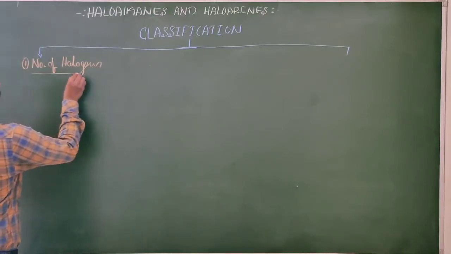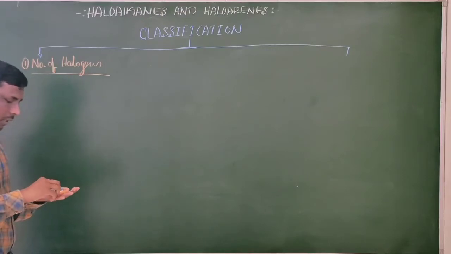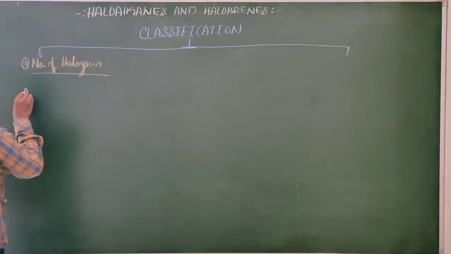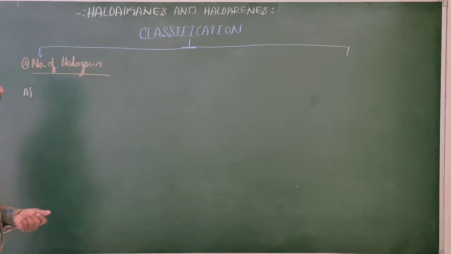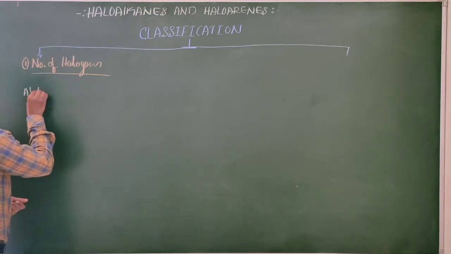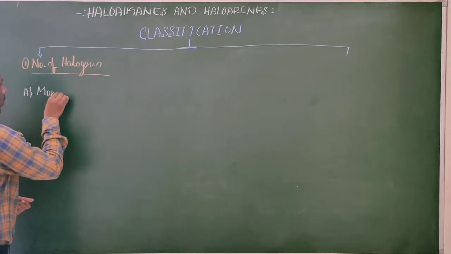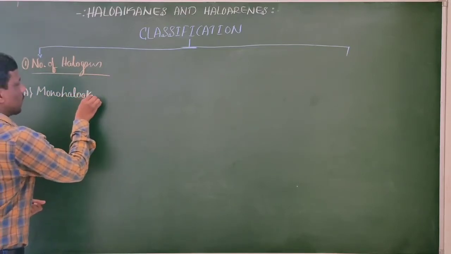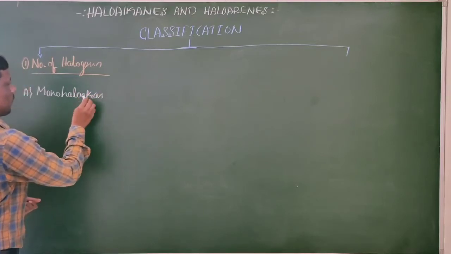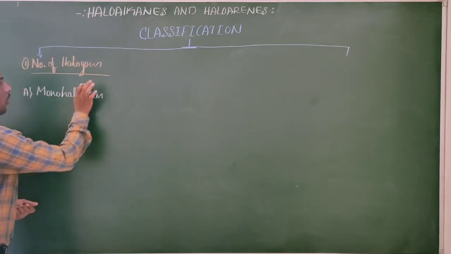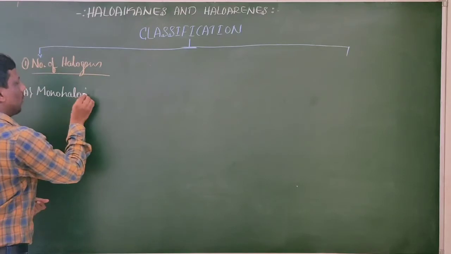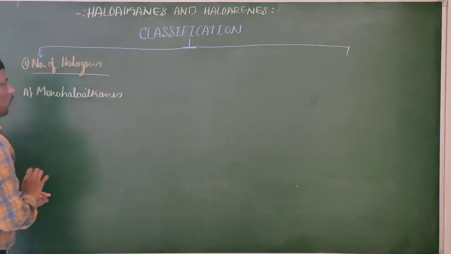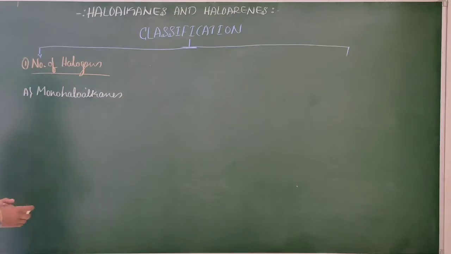In that one, let us consider the first type, A: monohaloalkanes. What are monohaloalkanes?